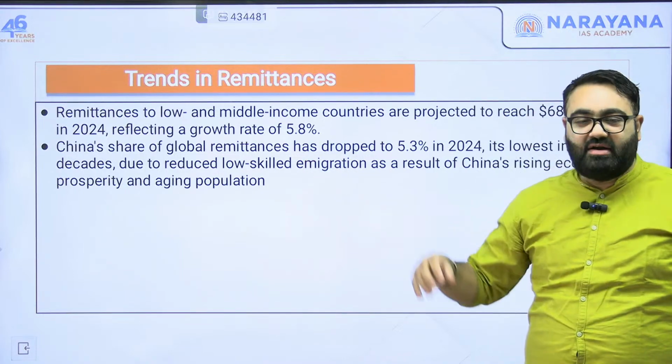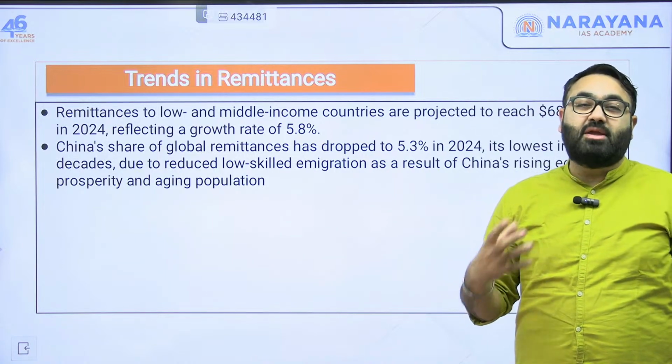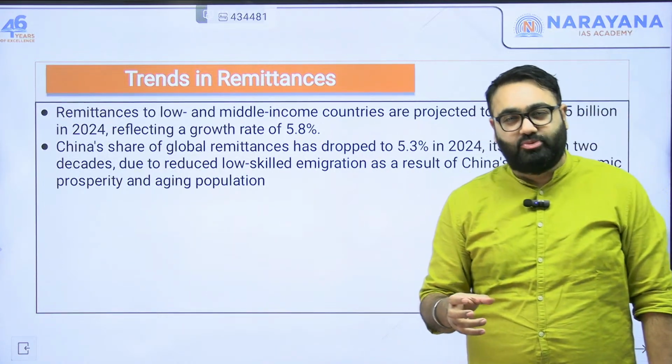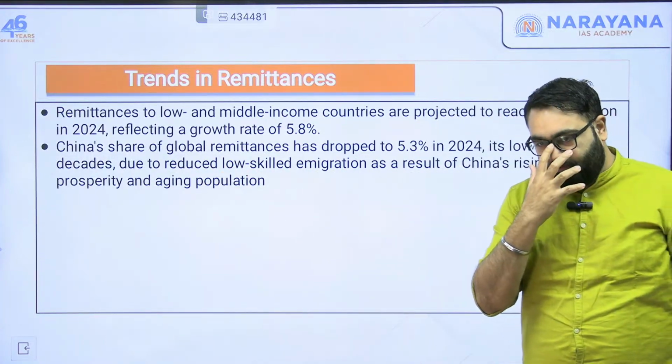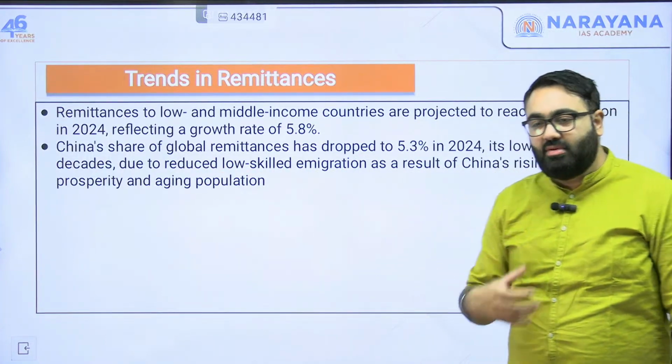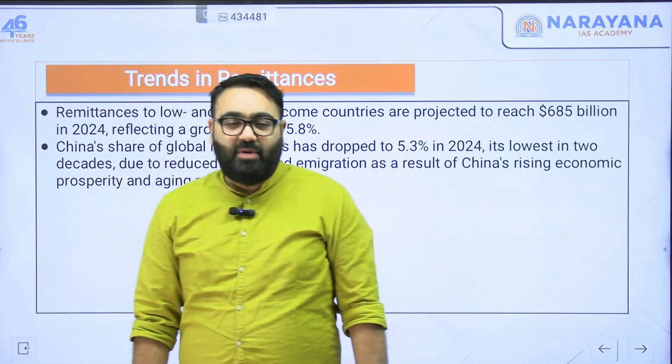When a country starts getting lesser remittances, maybe you are developing yourself. That works in China's favor, because a lot of job opportunities have opened up in China itself. Then there is a second factor that may not be that positive.